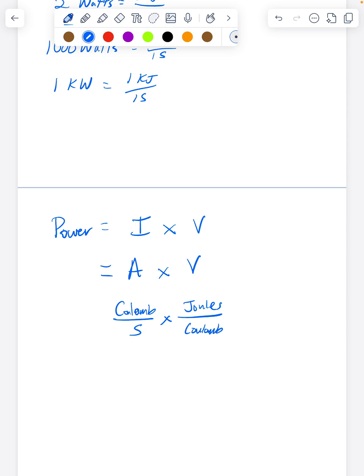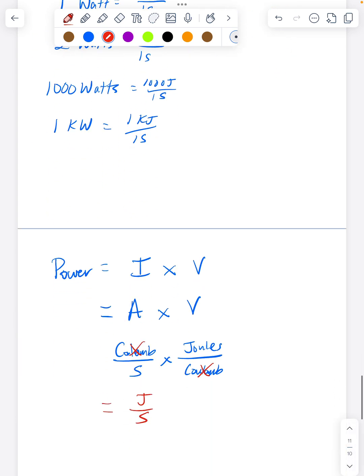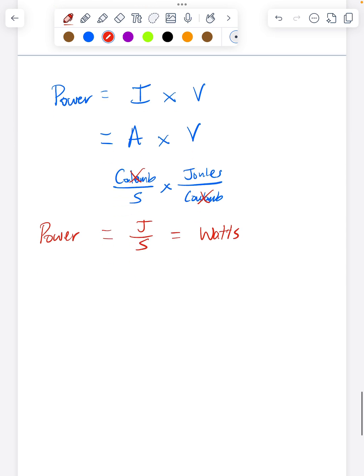If we multiply those two things together, the coulomb part cancels out, and I'm left with the joules per second, which is exactly what I had up here. So when you multiply current and voltage together, you end up with power, so you end up with watts. If you take 1 amp of current and you have a 2-volt battery, then you'll end up getting 2 watts of power. So the power of that device, how quickly it is using electrical energy, is 2 watts. You just multiply the current and the voltage together.